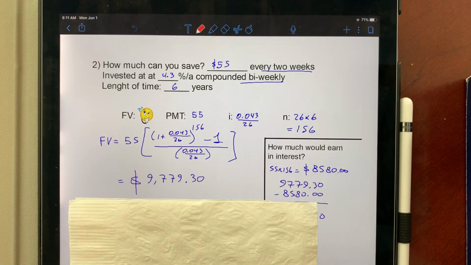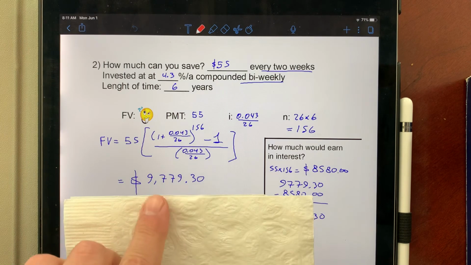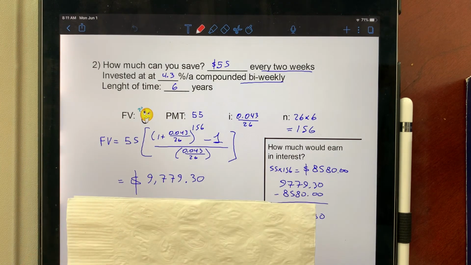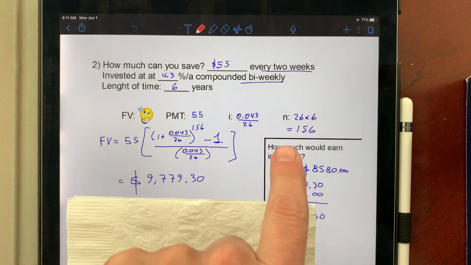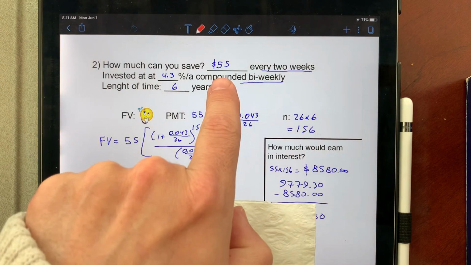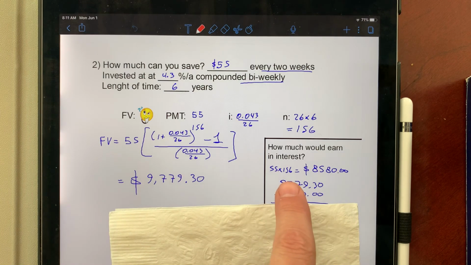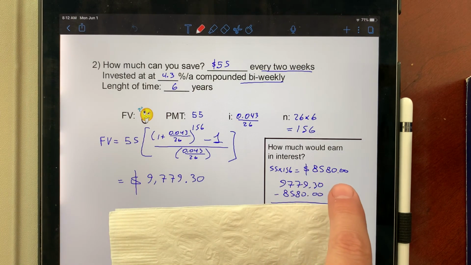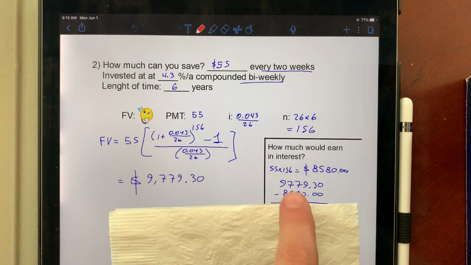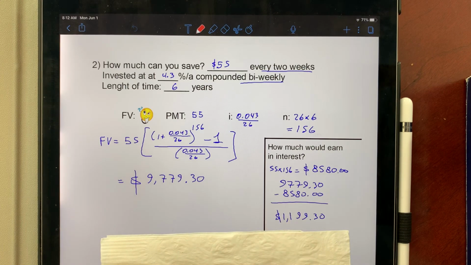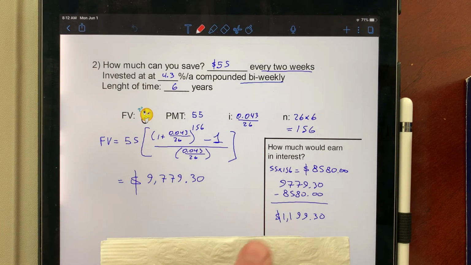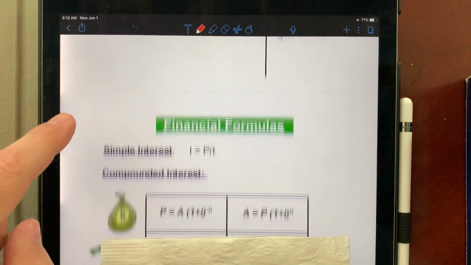But how much was it in interest? And this is a little different because interest here is going to be how much I took out versus how much I paid in. We know we took out $9,779, but how much money did we put in? Oh wait, we put in $55 156 times. So if we just figure that out, $55 times 156 is how much money we put in, $8,580. But we took out more. So the difference between those two will tell us that, oh, we made just under $1,200 in interest. So most of it was the money that we put in directly.